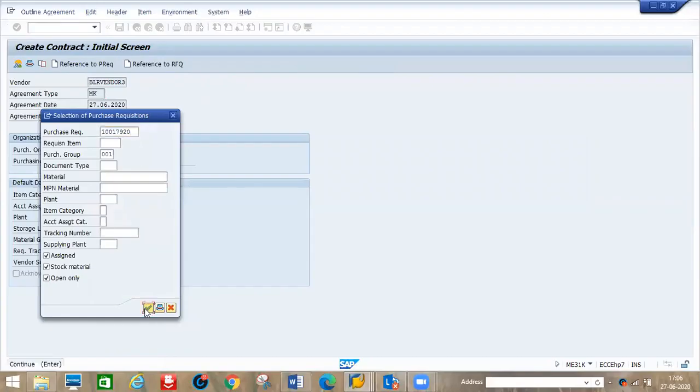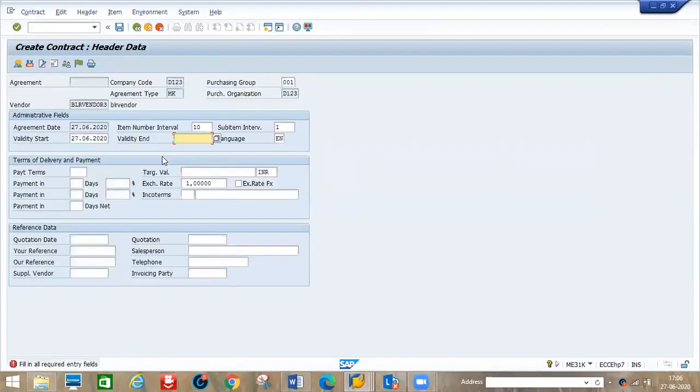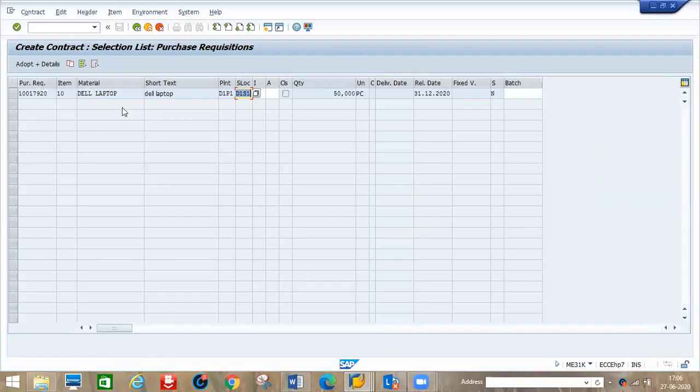Just continue. Here I will give the end date December 12. Enter. So the 50 pieces, Dell laptop, everything will come automatically. The release date means till this year end we are looking for 50 pieces, but I'm not buying all materials in one shot.